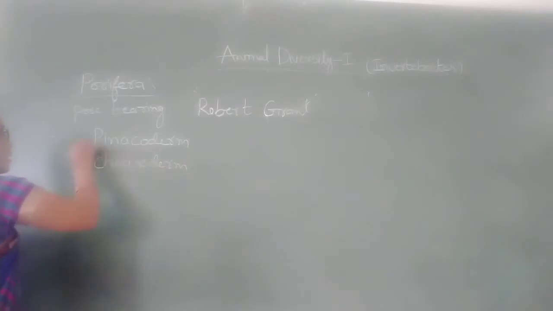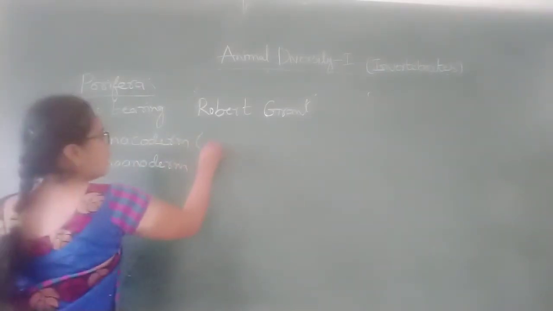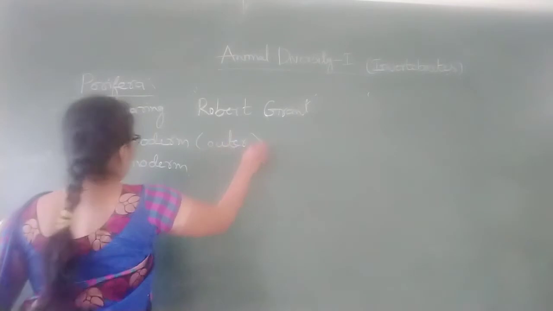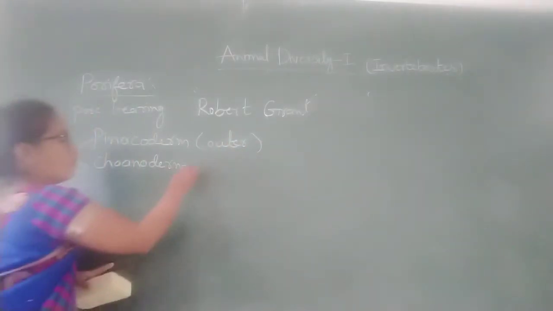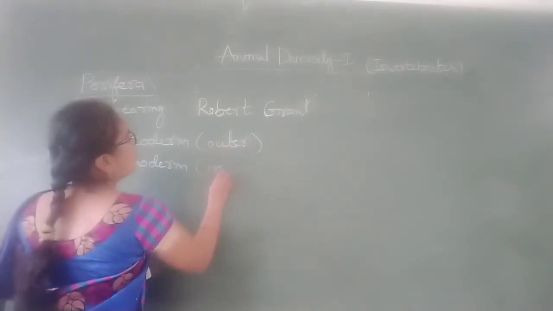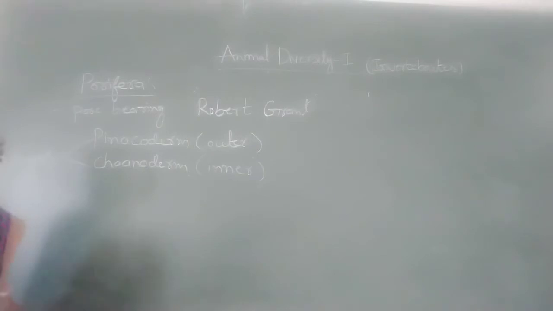Pinacoderm contains pinacocytes, and that is the outer layer. Choanoderm is present inside the wall, that is the inner layer.